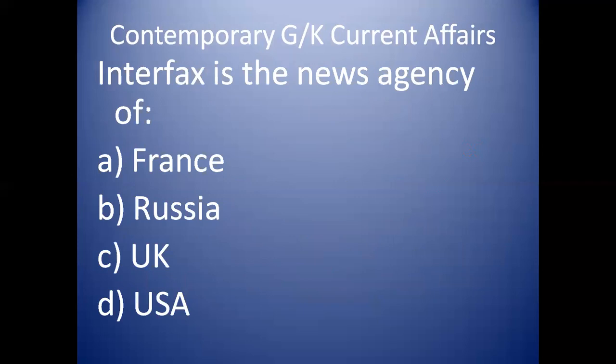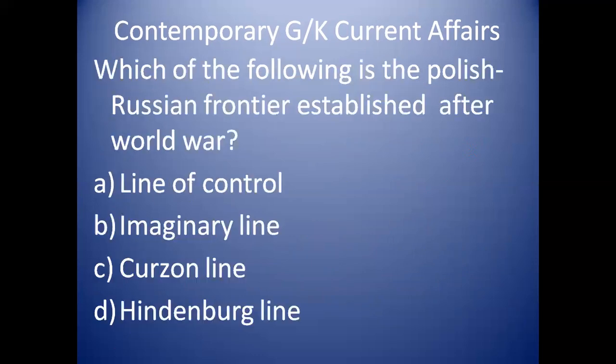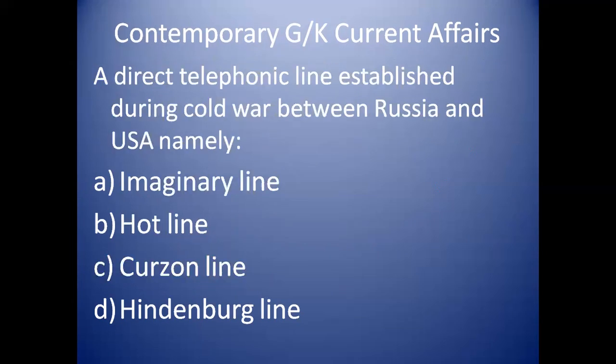Interfax is the news agency of Russia. There is another Russian news agency besides Interfax. It is Itar-Tass. Which of the following is the Polish-Russian frontier established after the World War? It was the Curzon Line. A direct telephonic line established during the Cold War between Russia and the USA is namely the Hotline.